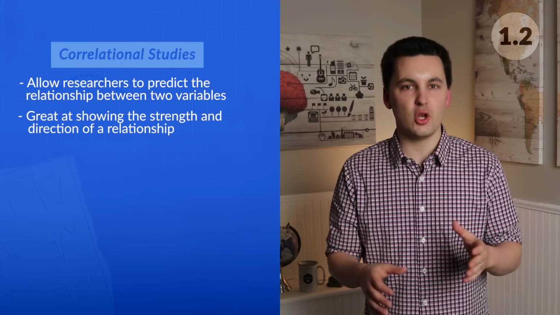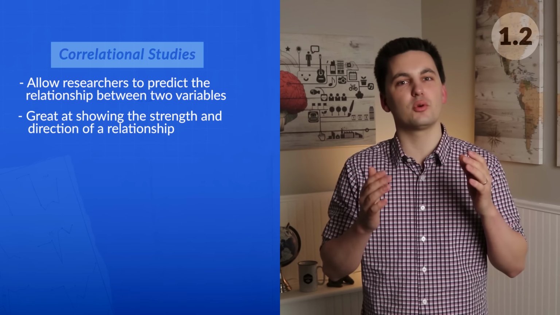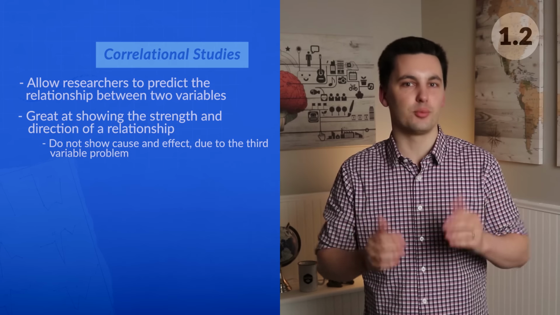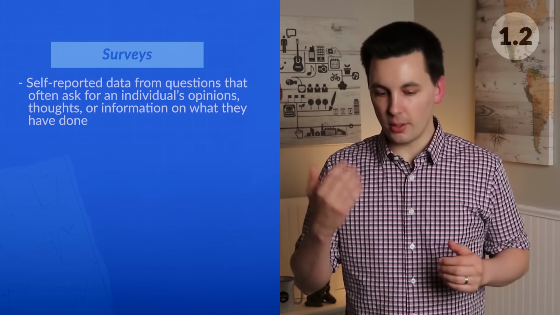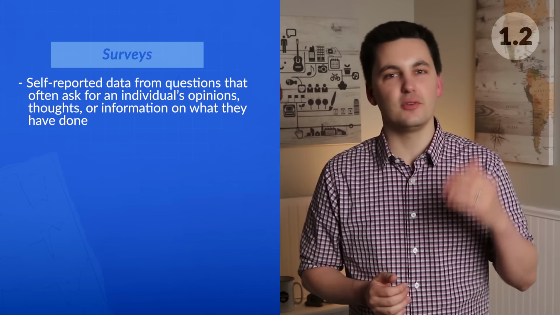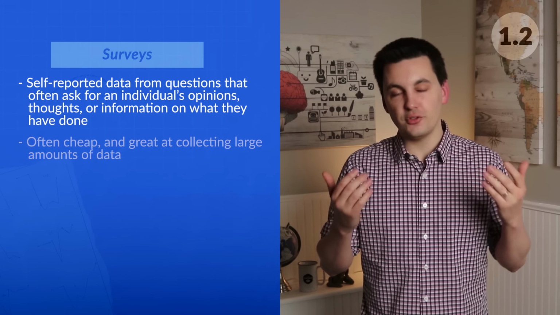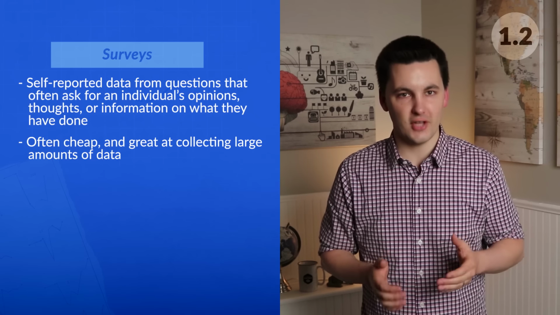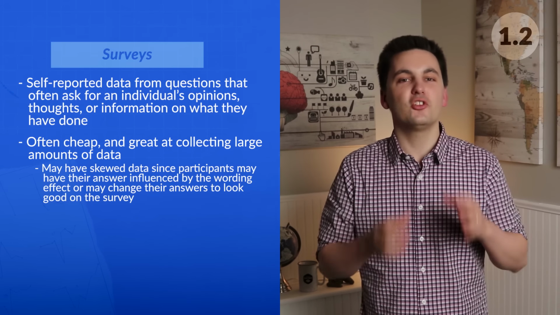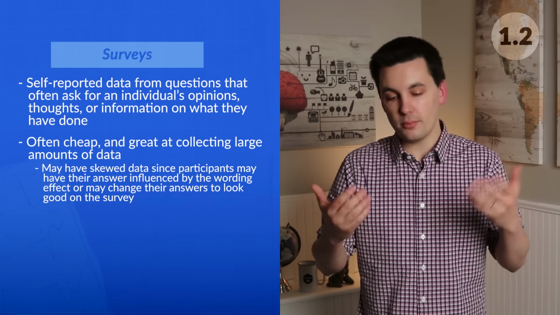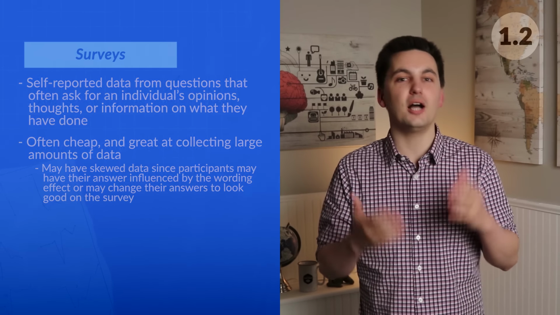Correlational studies allow researchers to predict the relationship between two variables. They are great at showing the strength and direction of a relationship, but do not show cause and effect due to the third variable problem. Surveys are self-reported data from questions that often ask for an individual's opinions, thoughts, or information on what they have done. These are often cheap and are great at collecting lots of data, but may have skewed data since participants may have their answer influenced by the wording effect, or may change their answers to look better on the survey.